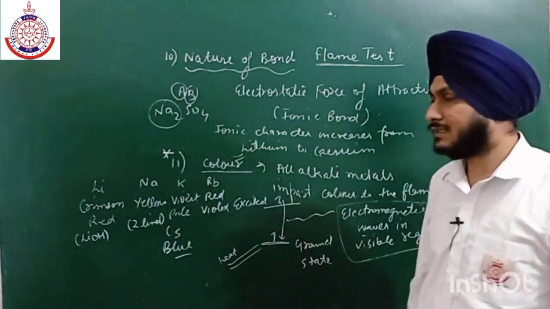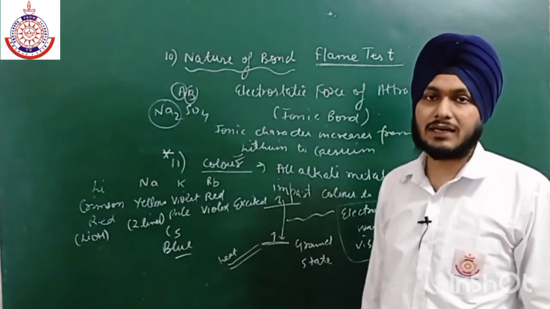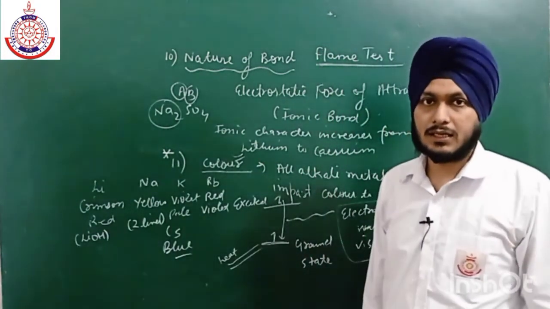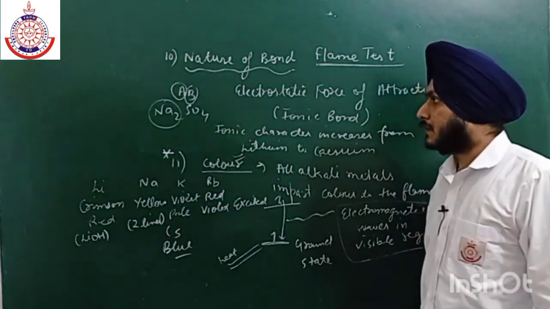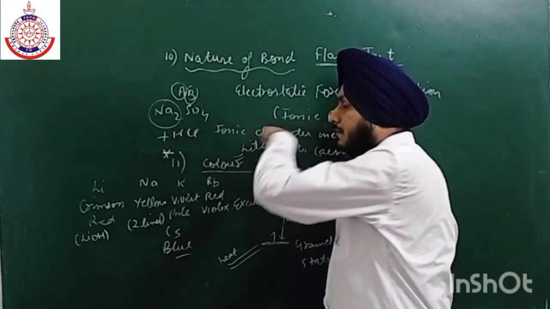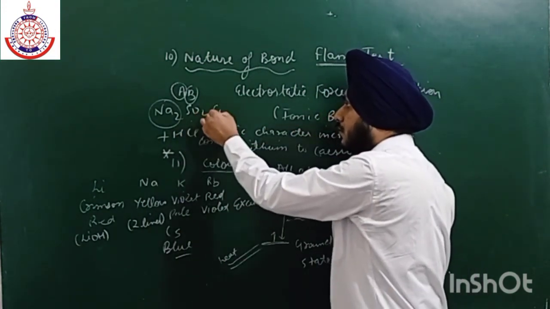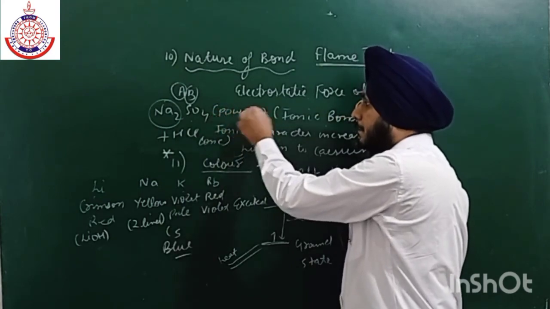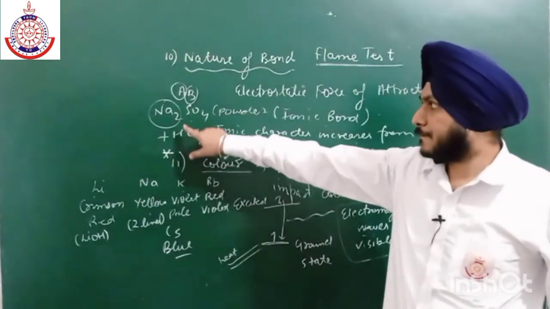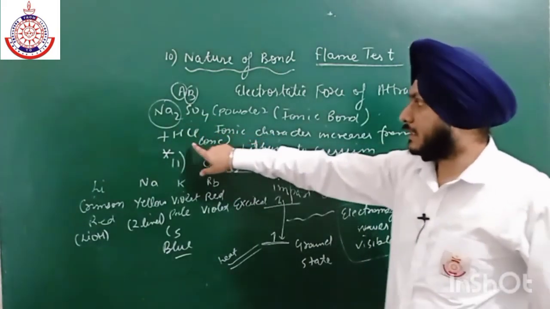Firstly, we change all these compounds into chlorides, because chlorides are more volatile. So that is why first we use HCl. We make a paste of this salt with concentrated HCl, and then we take it